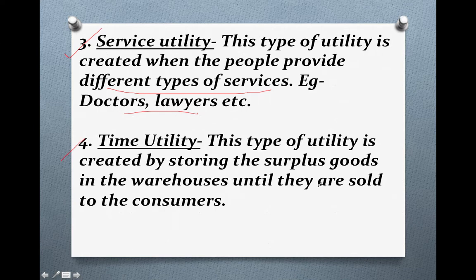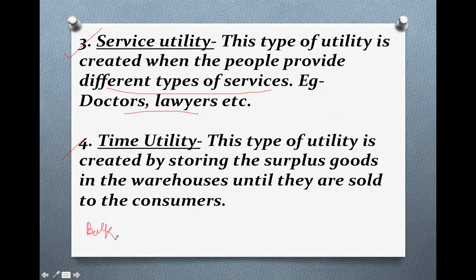Now the fourth one is time utility. This type of utility is created by storing surplus goods in warehouses until they are sold to the consumers. To understand this, first you should know that when manufacturers produce a product, they produce goods in bulk, which means in large quantities.